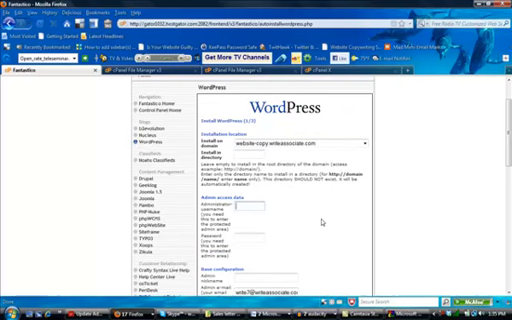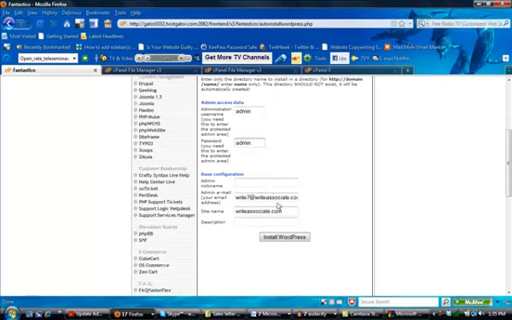Admin access data, this is just going to be your username. So this is what you're going to use to log in and make changes to your site. So just choose something that's going to be easy to remember. I'm just going to do something basic. I'm going to do admin. Password, I'm going to do the same, admin. I don't do these normally, but just for example here, that's what we're going to do.